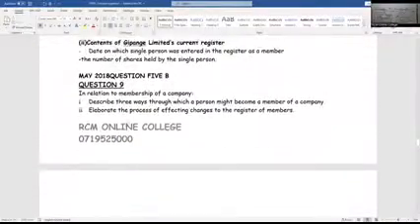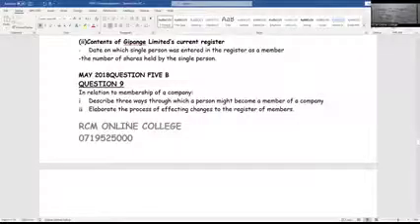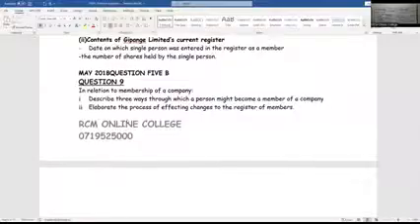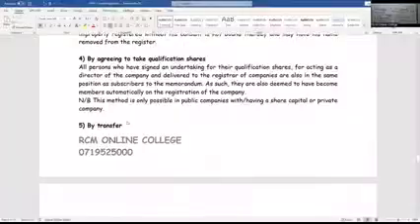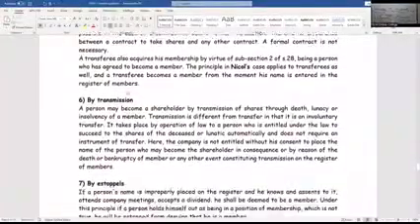You can see this one that was repeated here. In May 2018: describe 3 ways through which a person might become a member of the company. They really like that question: how to become a member.